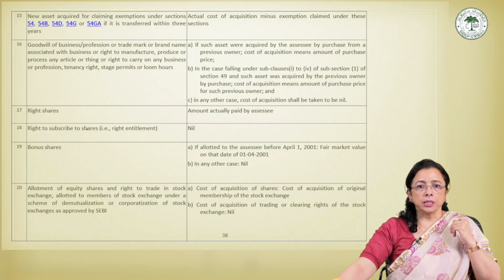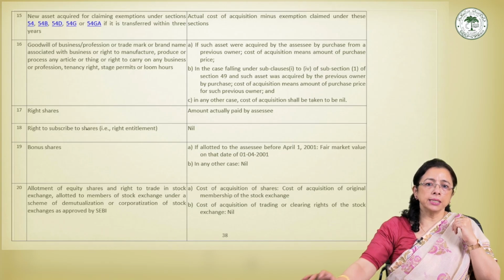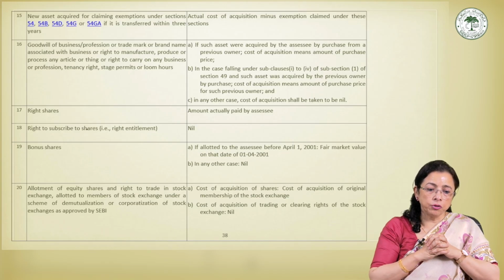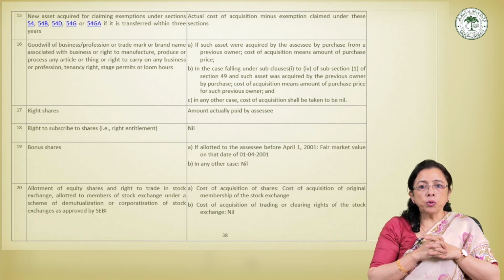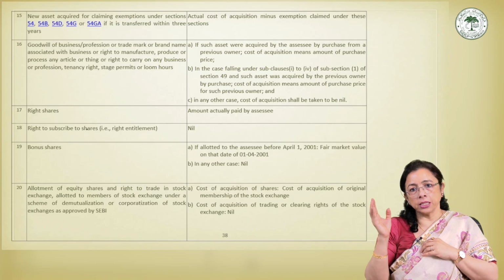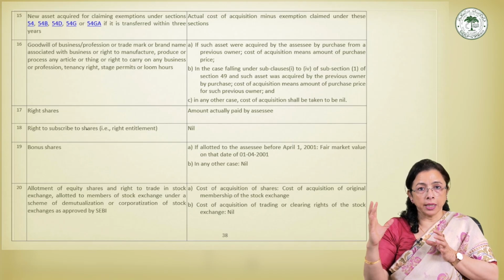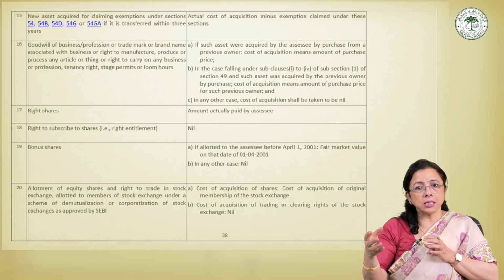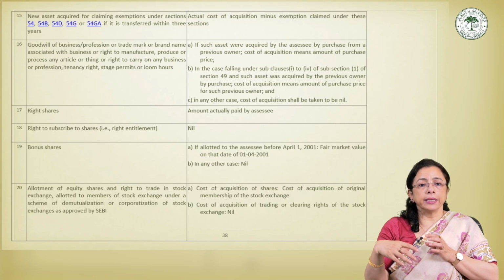The last point talks about shares and trading rights received on demutualization or corporatization of a stock exchange. Earlier, the stock exchange functioned as a mutual organization where members simultaneously enjoyed ownership rights and trading rights.